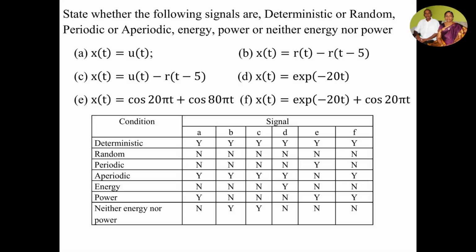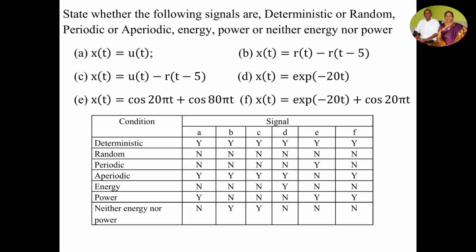And for C, it is also in terms of unit step and ramp functions. So x of t is well defined, so it is deterministic, not random. It is aperiodic, and it is neither an energy nor a power signal. For D, x of t is equal to e power minus 20t. It is also well defined, so it is deterministic, not random, aperiodic, and an energy signal.